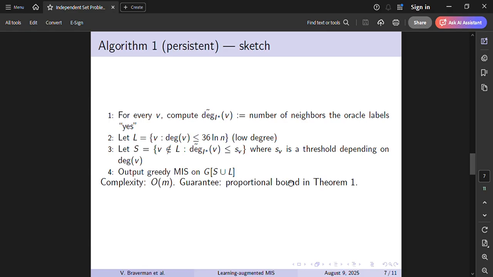Now in step 3, let S be the set of vertices v not in L such that the s_v is less than a threshold t_v, where t_v is a threshold depending on the degree of v. For higher degree vertices, keep them only if their neighbor yes count is below a threshold that depends on their degree. Run a greedy maximum independent set algorithm on this reduced graph. By using Chernoff bounds, they proved that almost all real maximum independent set vertices survive the filtering step, while many non-maximum independent set vertices are eliminated.